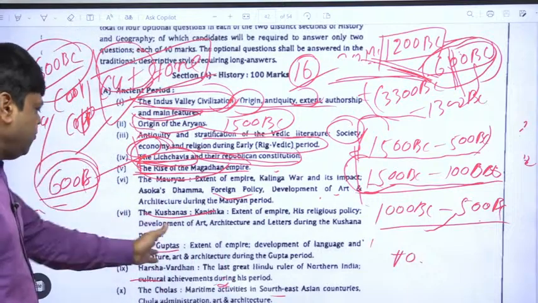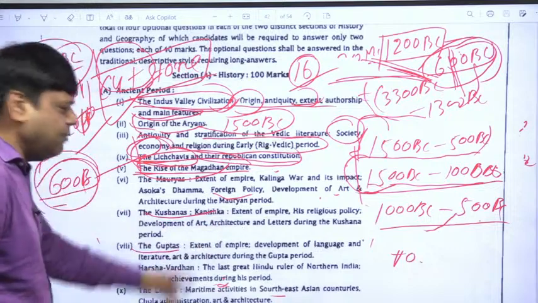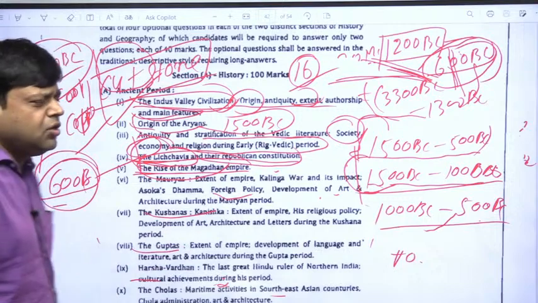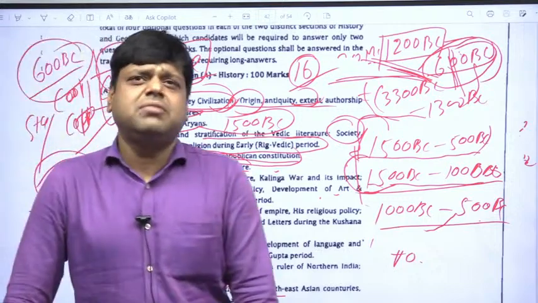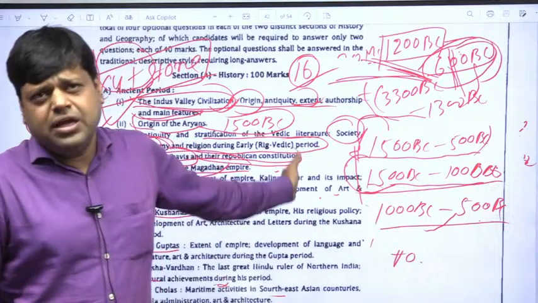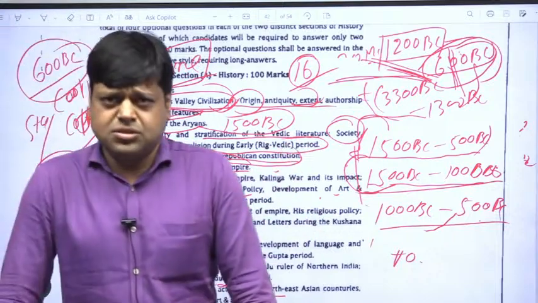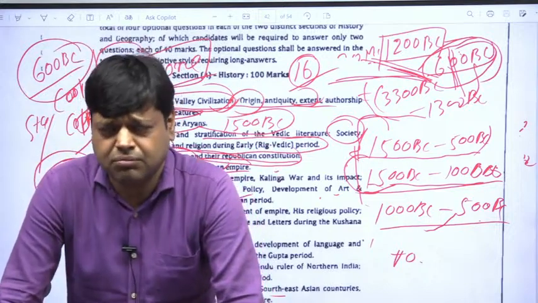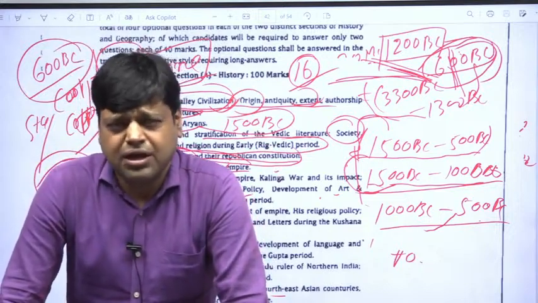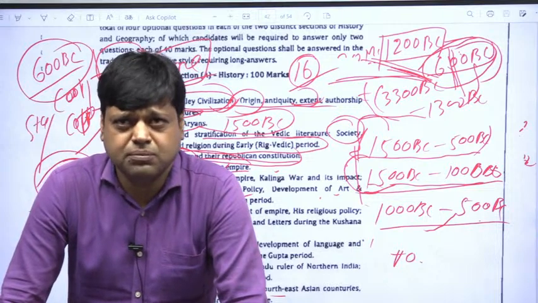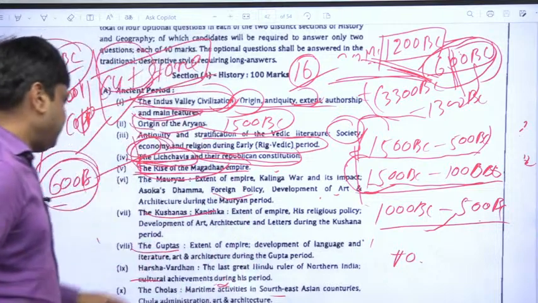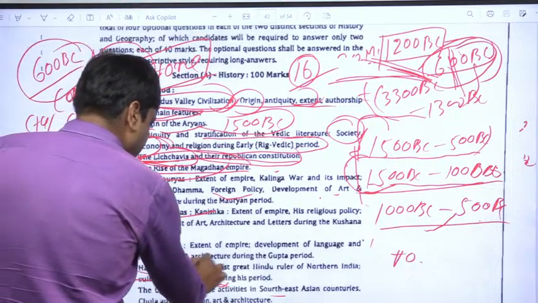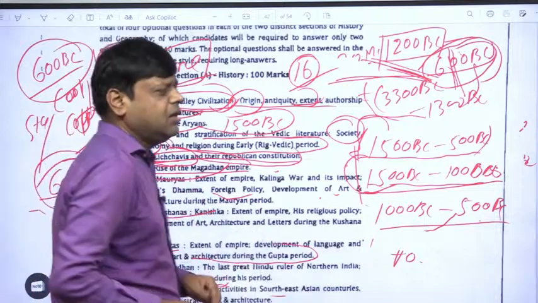Okay, so we'll read about them, extent of empire, development of language and literature and architecture during the Gupta period. Many historians claim that Kalidas was also a courtier in the Gupta dynasty. Kalidas, who wrote Abhigyan Shakuntalam, Vikramorvashiyam, Raghuvansham, etc. After that, Harshvardhana.